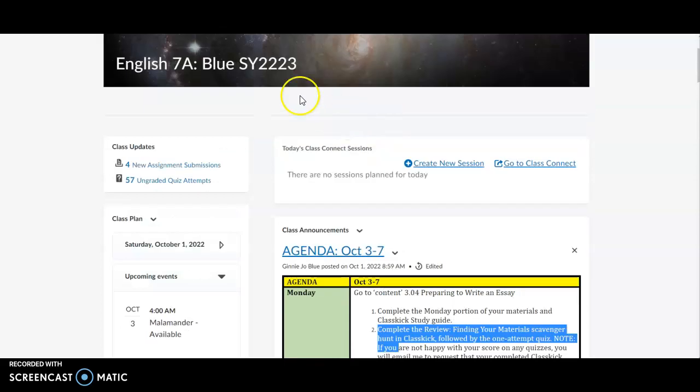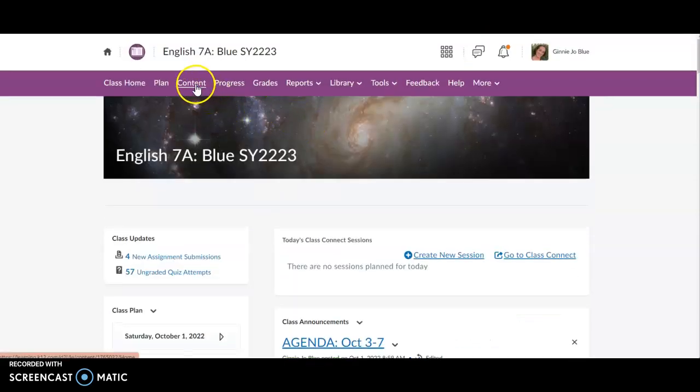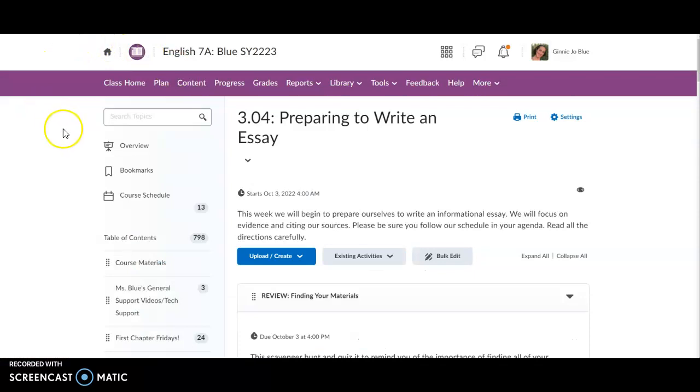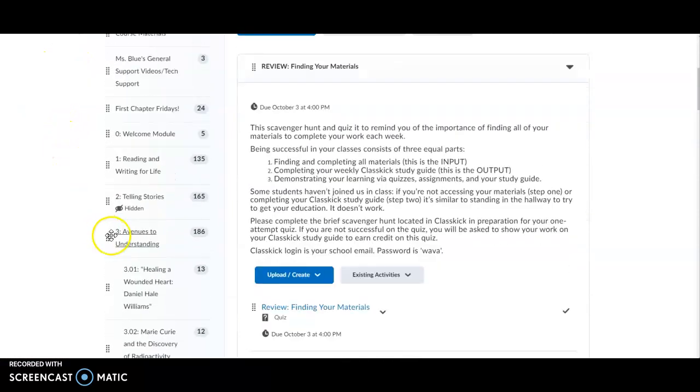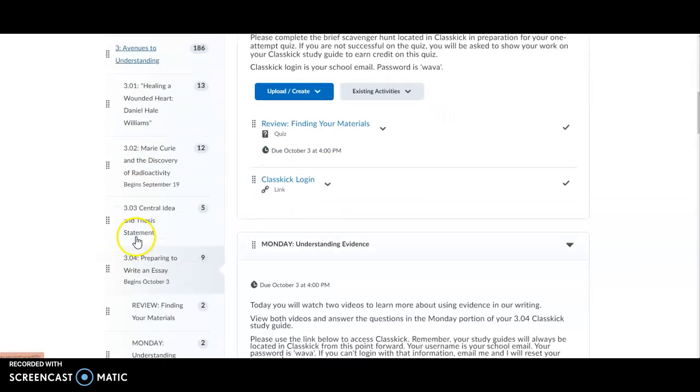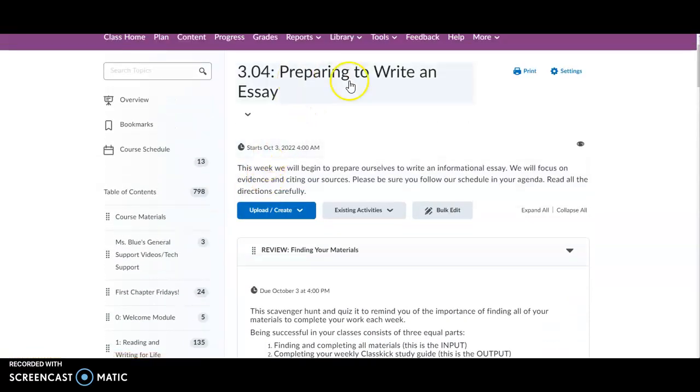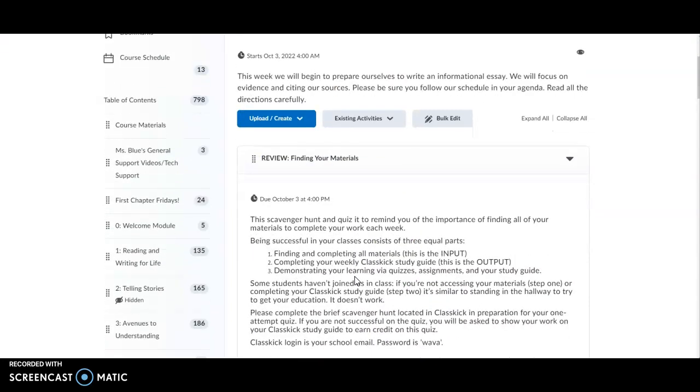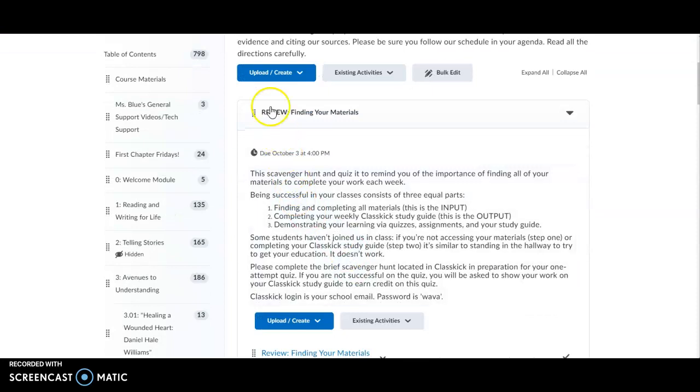So let's get going. Let's start by clicking the Content tab to find 3.04, where all your materials are located for the entire week. When you scroll down on the left-hand side, you will see Unit 3, followed by 3.04. When you click on it, it will show you the entire information on the right-hand side here.